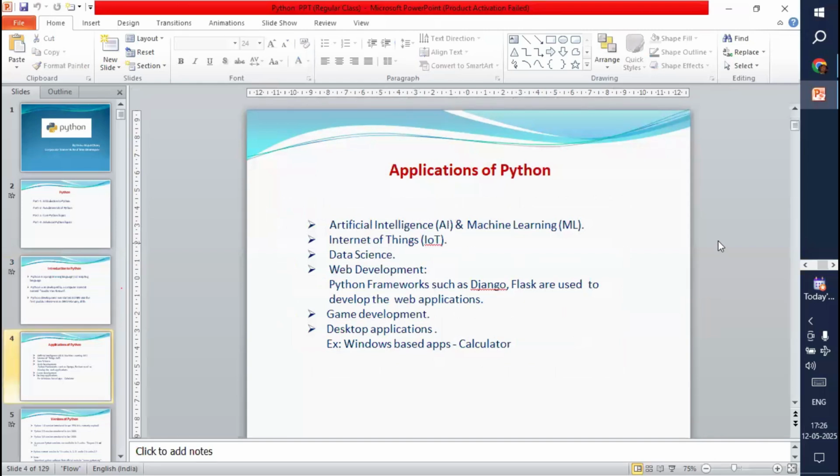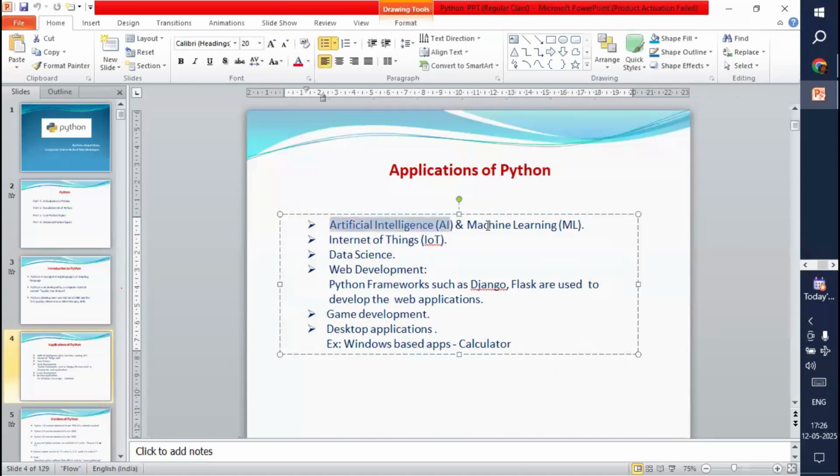Nowadays, we are using Python in different types of applications and different types of technologies, including the latest technologies. For example, what are the latest technologies? Artificial intelligence and machine learning. We know that these are the most popular technologies right now in the IT industry. We use these technologies to develop robotics related applications. So these are very, very important technologies.